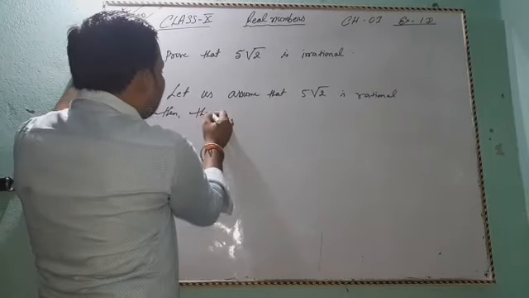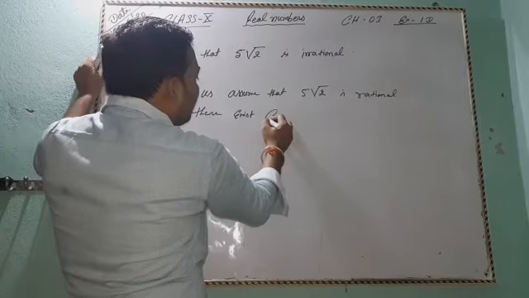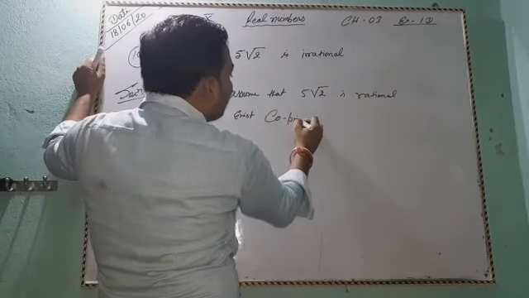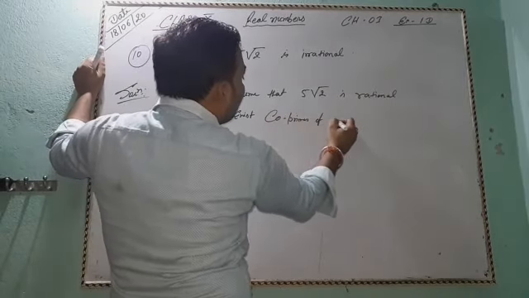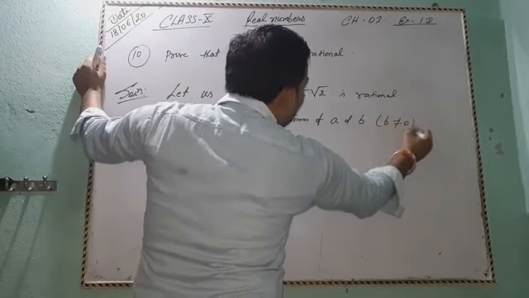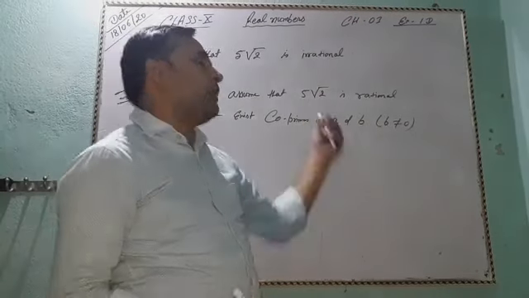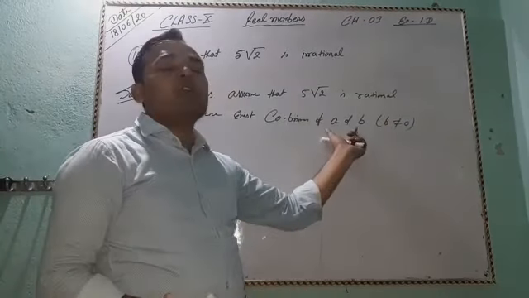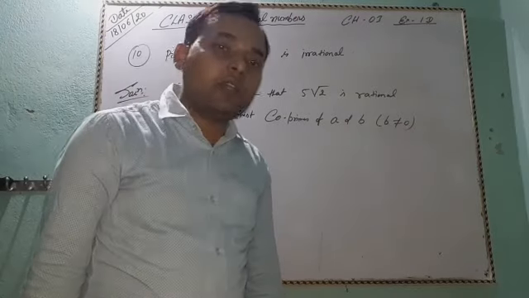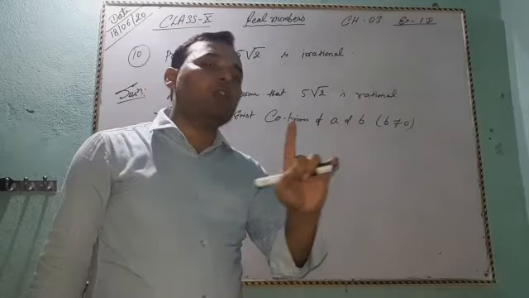Then there exist co-primes a and b, where b is not equal to 0. Co-prime of a and b means this is the simplest form of a by b; the only common factor of a and b is 1.